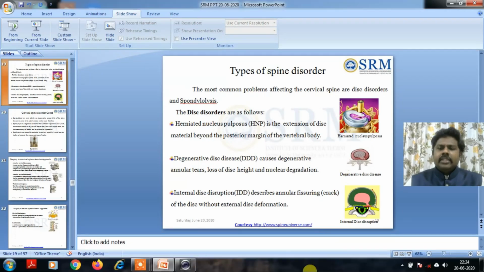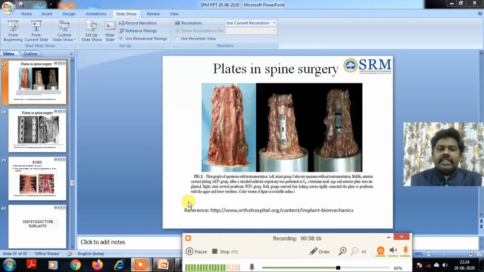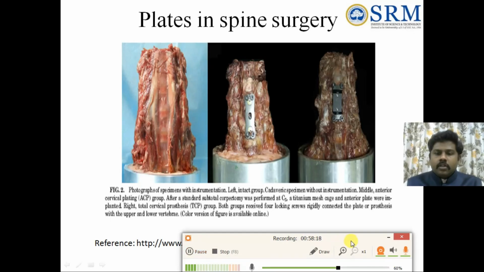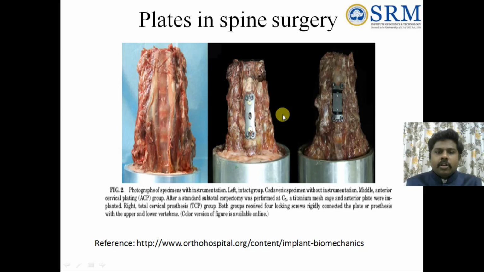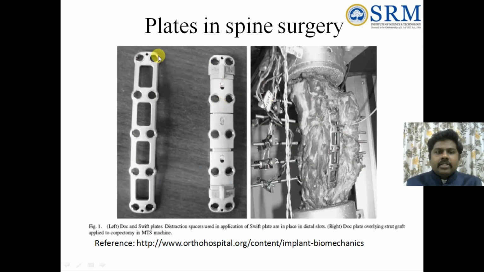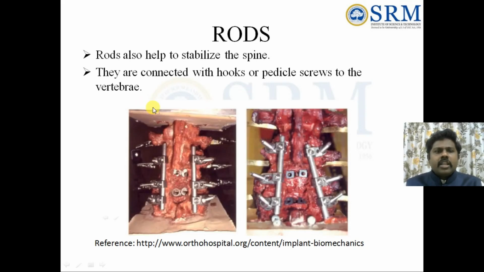Now these are the plates used in spine surgery for a cadaveric model. In this cadaveric model, they implant the plates and screws in the spine and go for mechanical testing. See, these are the plates used in spine surgery. Multi-level plates are also there. For individual vertebrae also they can keep the plates, and they can find the range of motion at these levels, whether the range of motion is getting affected or remains the same.